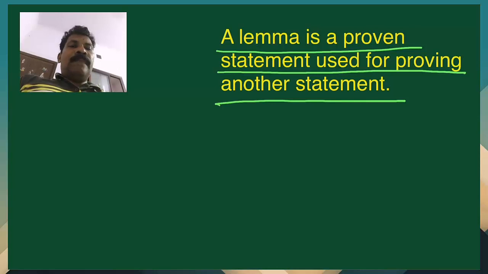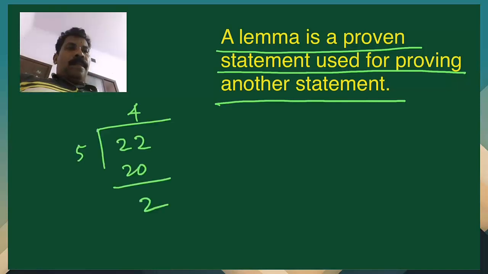So, lemma means क्या है? Lemma is a proven statement used for proving another statement. Now, Euclid's division lemma follow करके 22 को 5 से कैसे बांटा जाएगा? So very simple. हम 22 लिखेगा, then 5 से divide करेगा.